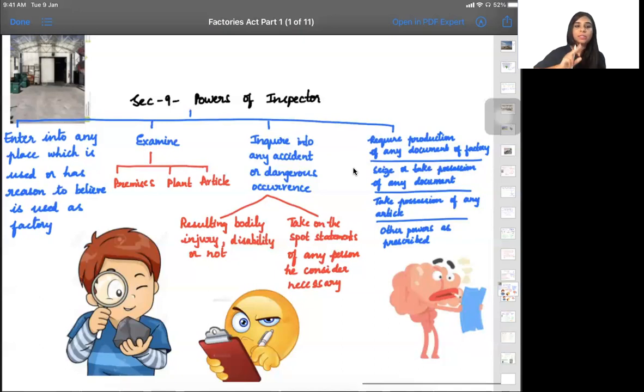First picture, you can see he's entering somewhere. Second picture, he's examining something. Third picture, he's being doubtful and recording somebody's statements. And in the fourth picture, he's reading some documents. Is that clear? Yes, ma'am.